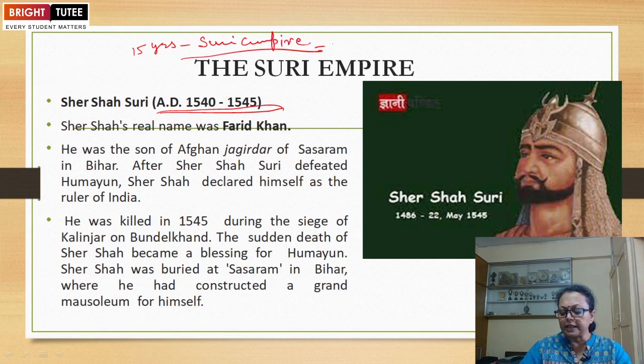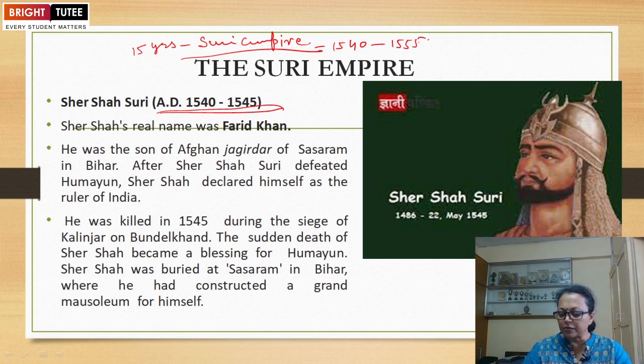It was started in 1540 and survived till 1555. This is the time period mentioned for the Suri Empire. The significant features of this empire were their military reforms and the welfare measures. So what were the welfare measures introduced by Shershah Suri?